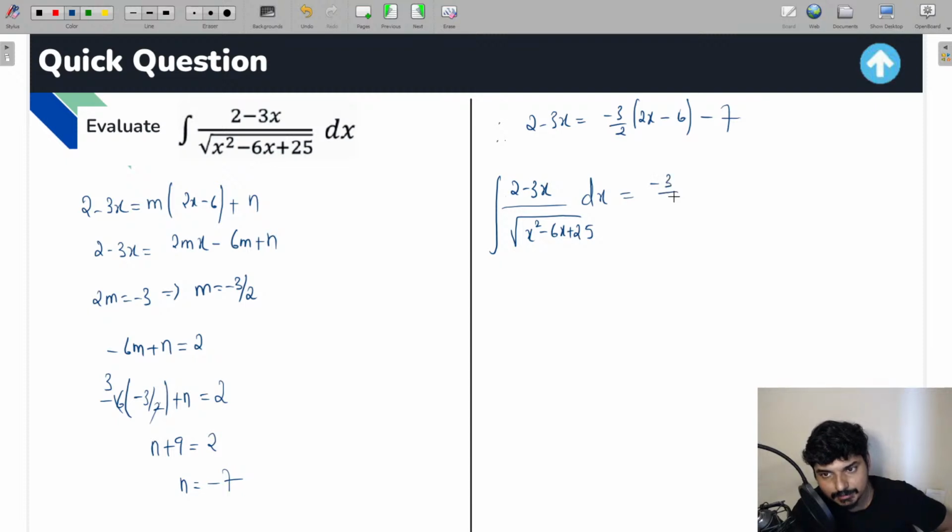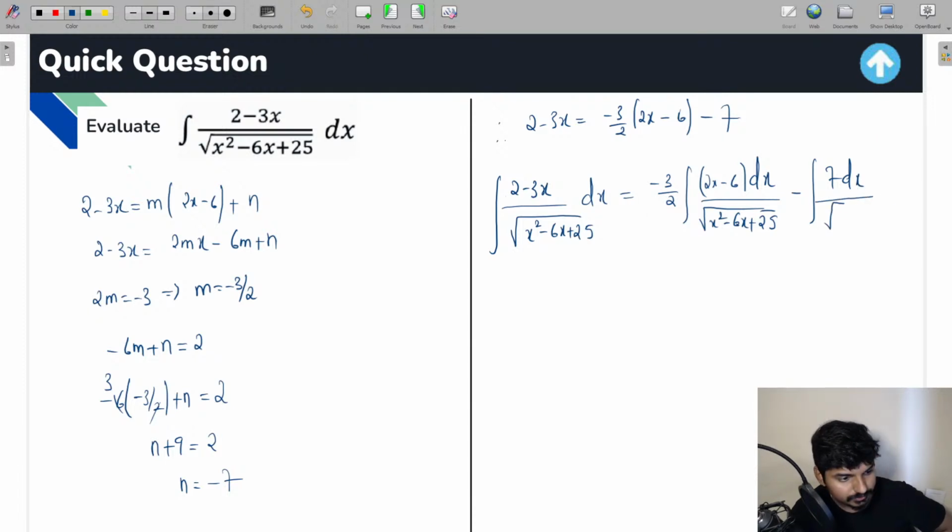That is minus 3 by 2 into the integration of 2x minus 6 into dx, whole divided by under root of x square minus 6x plus 25, and minus 7 times the integration of dx by under root of x square minus 6x plus 25. This is what you are going to get, everyone. I hope this is clear for all the students.